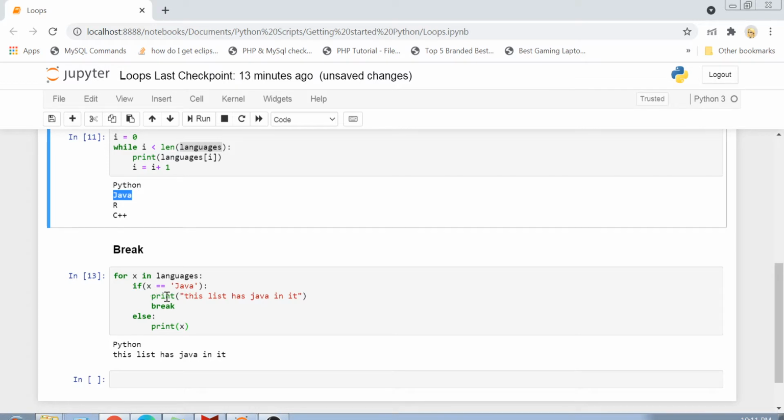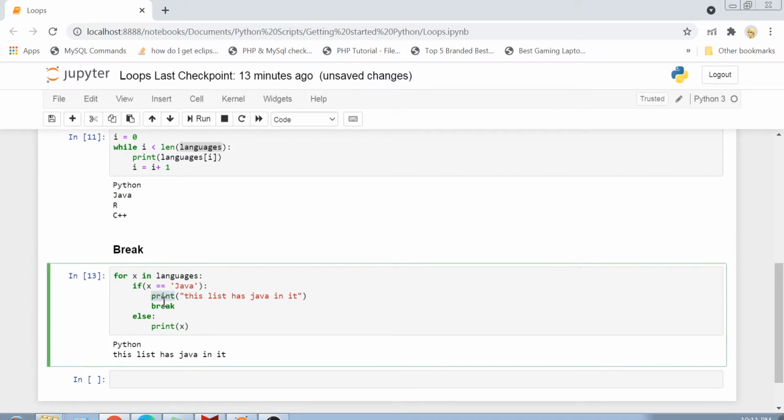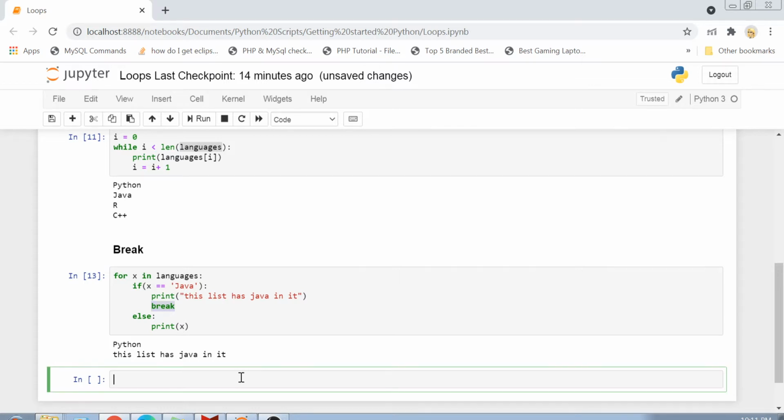And once I have printed this, then you have to simply break the loop. So now the loop is broken, and you see the further items R and C++ are not printed afterwards. So this is what the break keyword does. It basically breaks your loop, and you simply come out of it, and no further iterations of the collection are done after the break statement. Okay. So this is about the break keyword, and the next keyword we have is called continue.